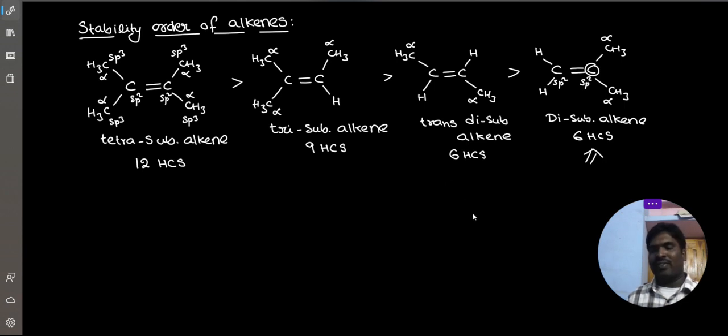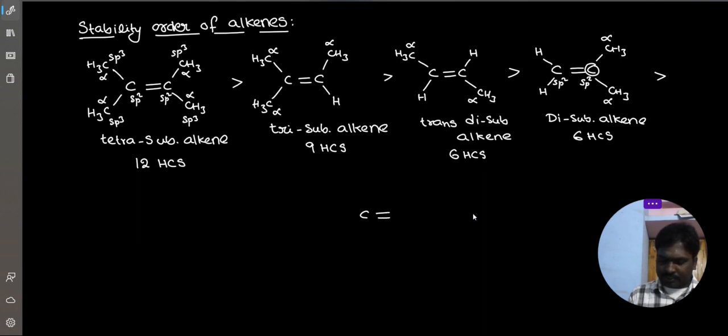It is not involved in geometrical isomerism, but it is stable as compared to cis. As compared to the cis disubstituted alkene, this alkene is more stable. This concept I will explain in upcoming lectures.